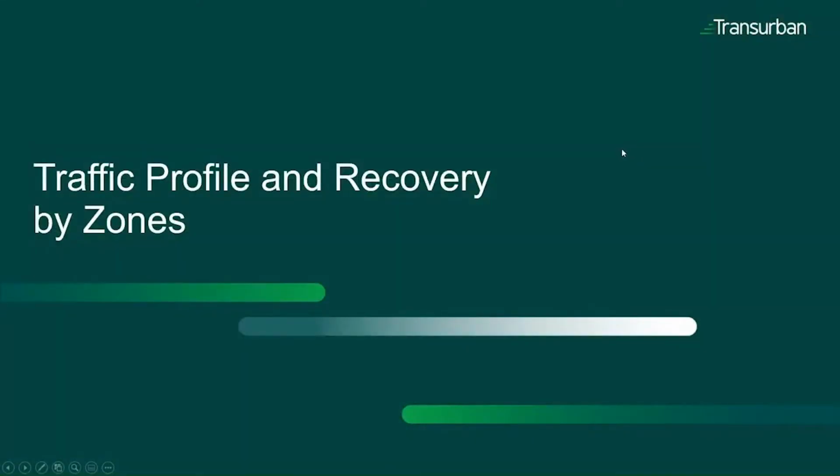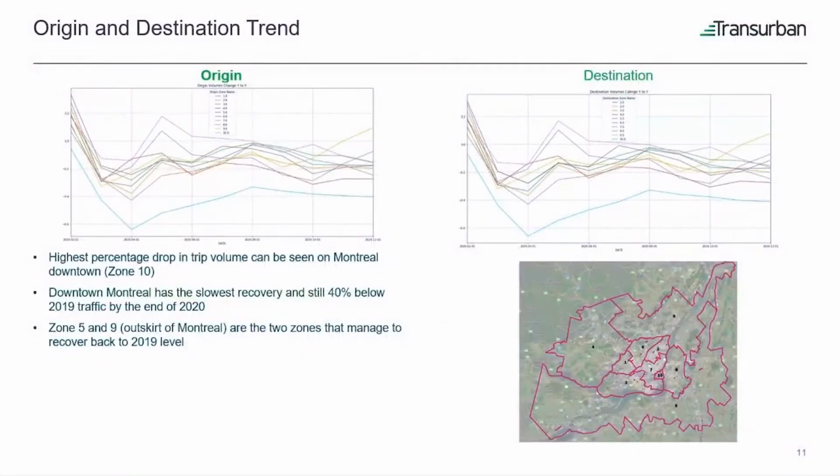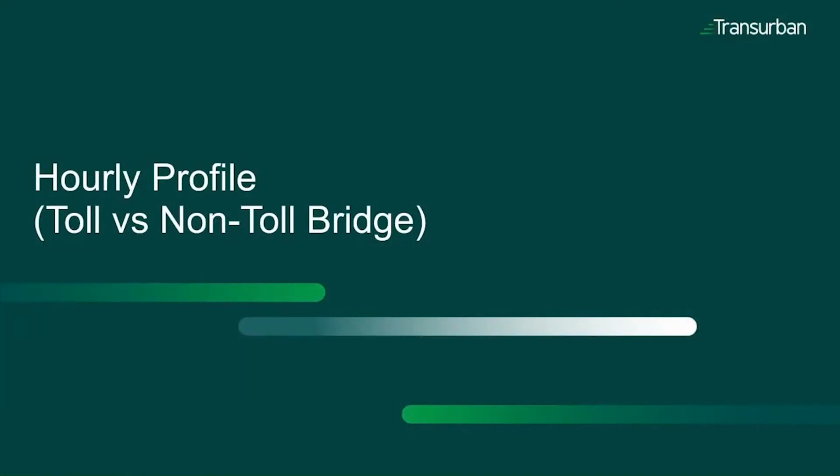Traffic profile and recovery by zones. The figure shows total origin trips and destination trips for each zone. The highest percentage drop in trip volume can be seen in Montreal downtown, Zone 10. Zones 5 and 9, which are the outskirts of Montreal, are the two zones that recovered back to the 2019 traffic level. Next, we will look at the hourly profile on the A25 and 125 bridges from January to December for the past 3 years.